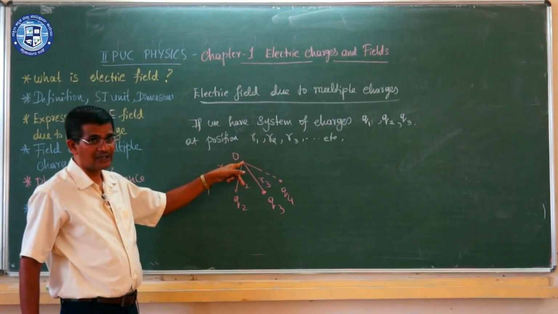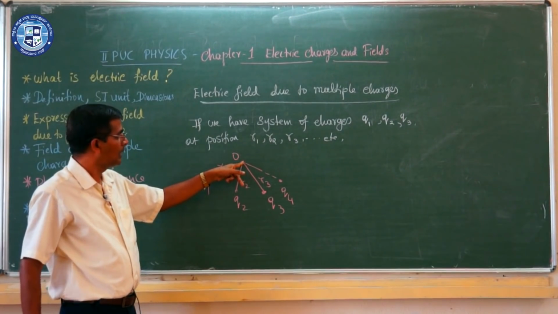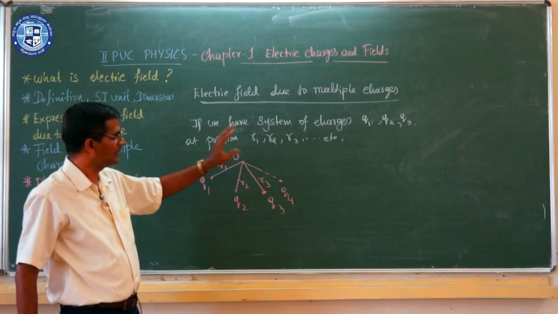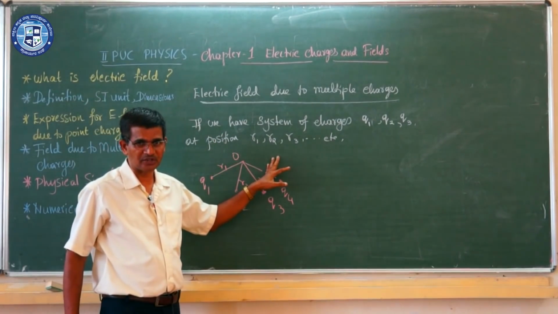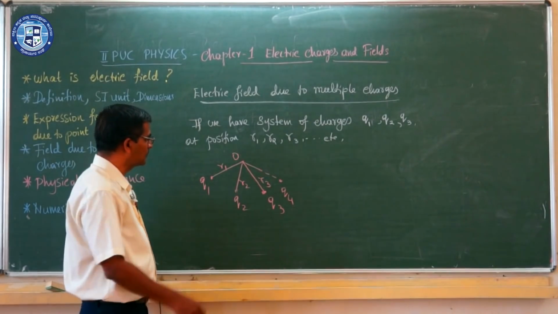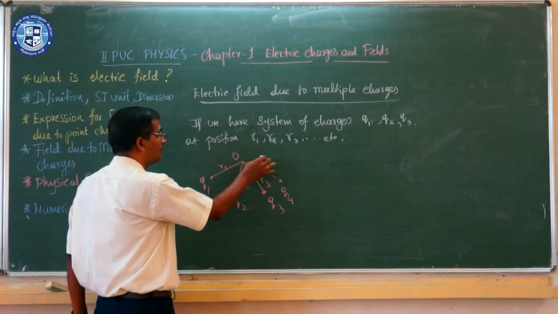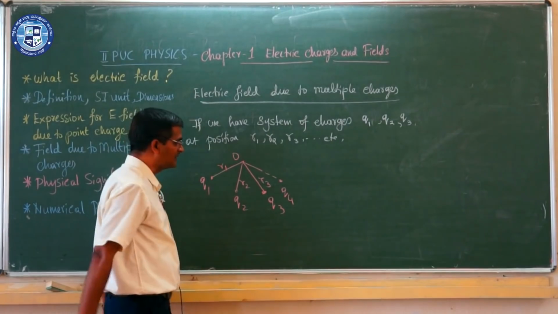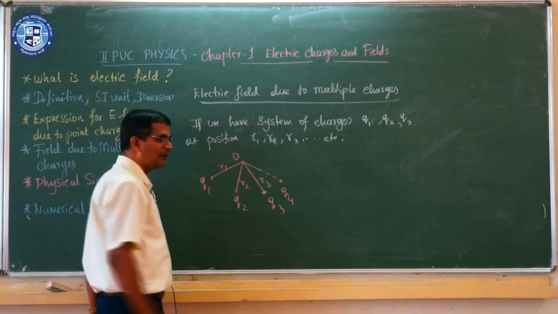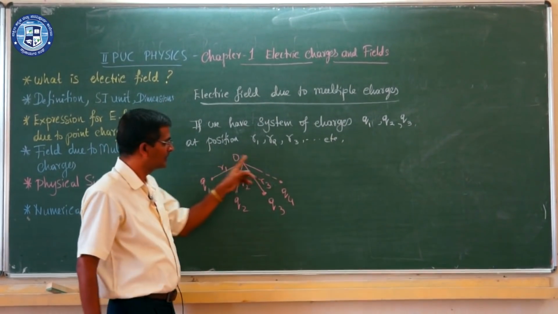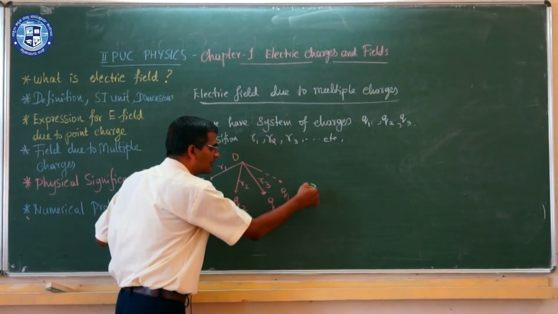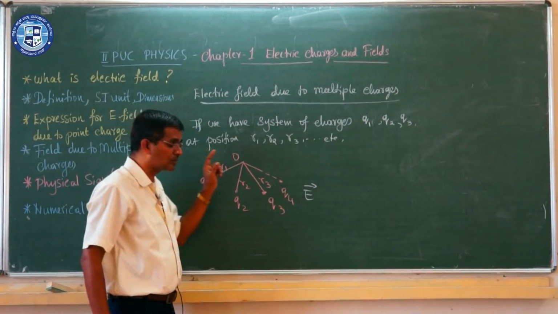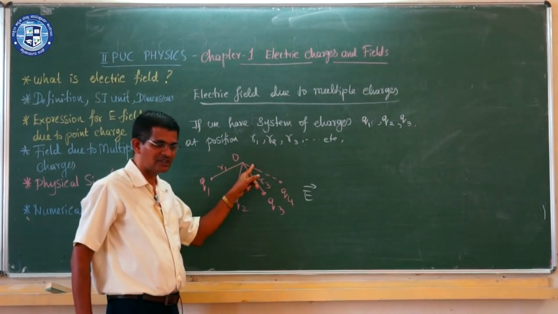What is the electric field at a point O? How can we find out the electric field? For that we use Coulomb's law as well as the principle of superposition. Using the principle of superposition and Coulomb's law, we will find the electric field at this particular point O. Since electric field is a vector quantity, we have to consider both magnitude as well as direction.